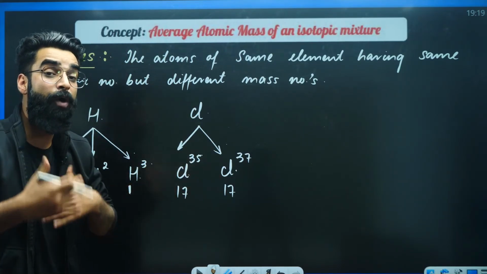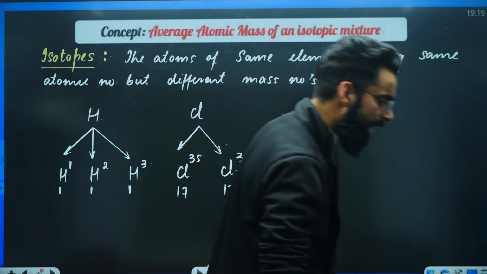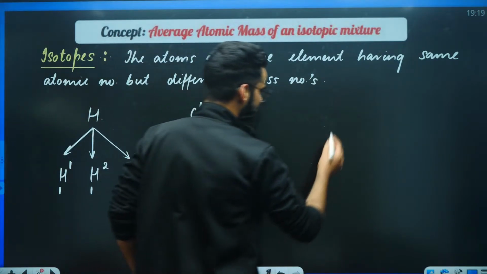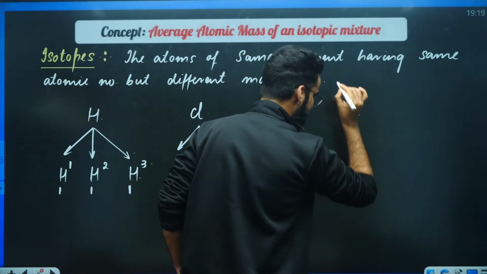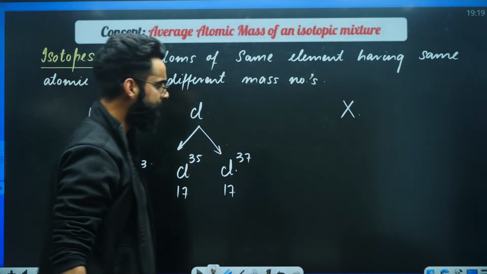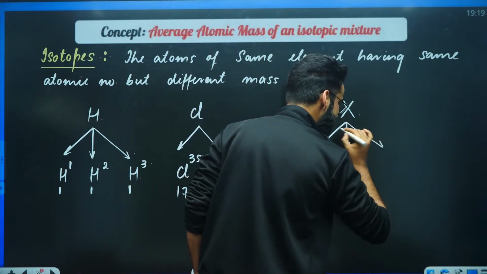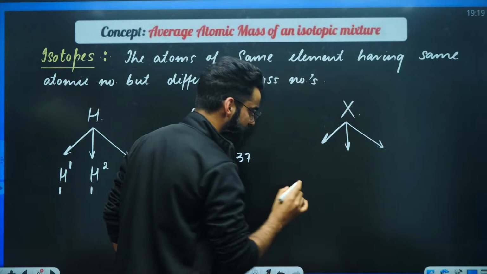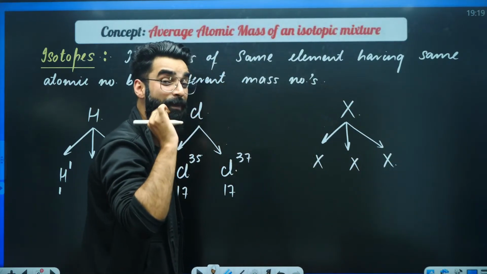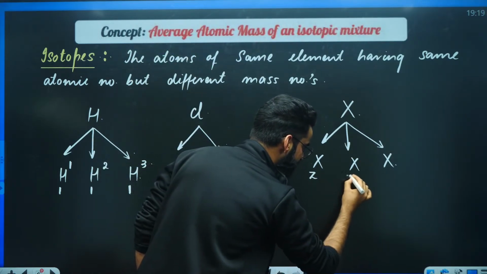So in general, how do I represent the isotopes? Have a look. Let's say we have got the element X. Let's say this is the element. I'm assuming this X has got three atoms. This element X has got three atoms which have got same atomic number. Remember, from now onwards, atomic number I'll be representing with Z.